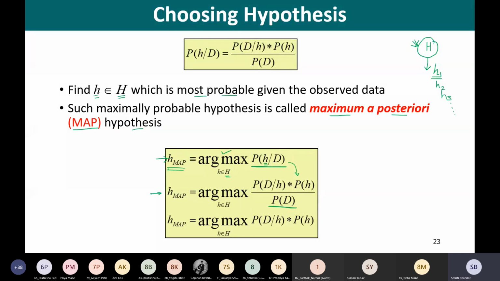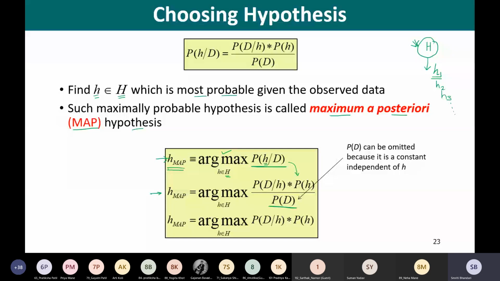This is the prior probability of training data D, the probability of D given no knowledge of hypothesis. This probability of D can actually be omitted because it is a constant and independent of the hypothesis h.